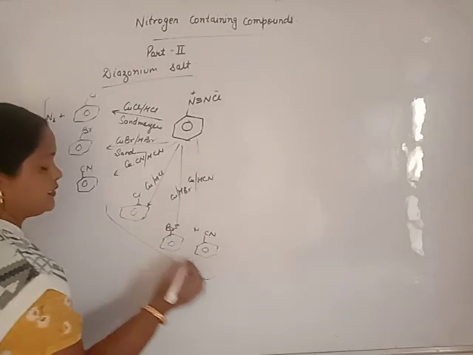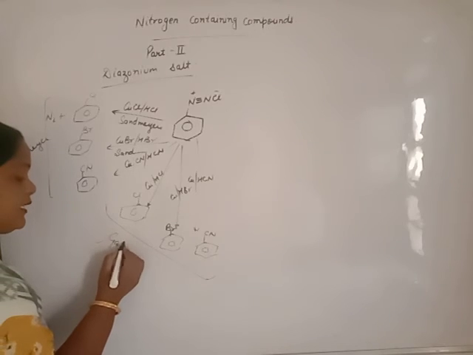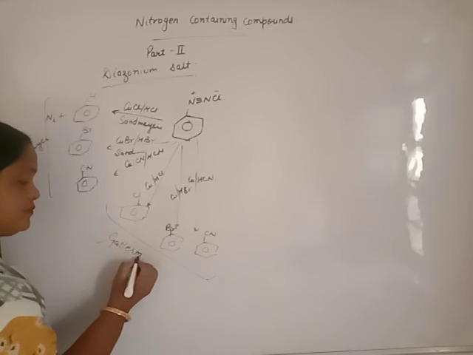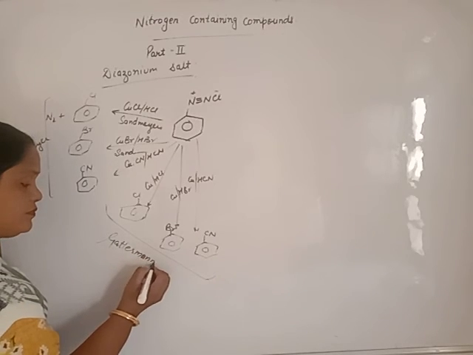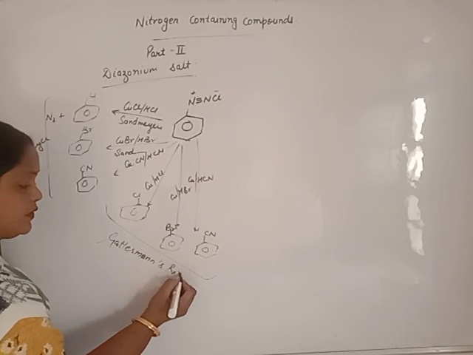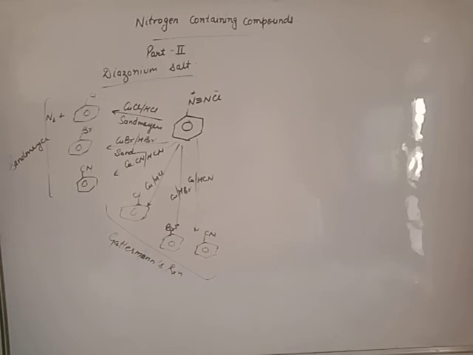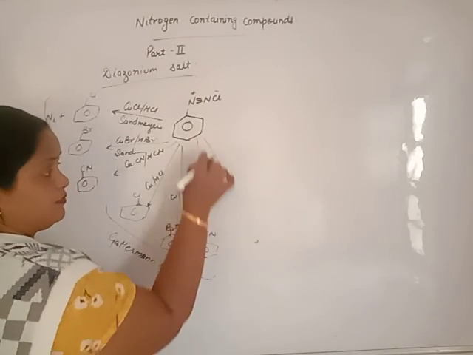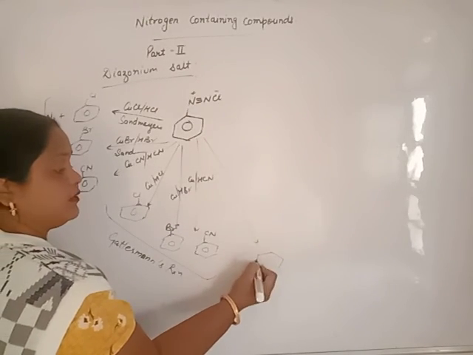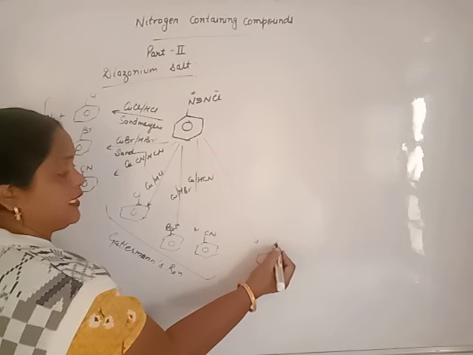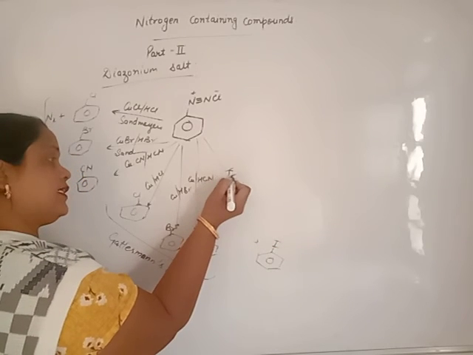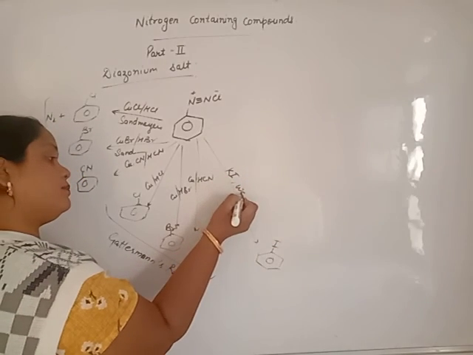All three reactions are under the heading of Gattermann reaction. You will study this in haloalkane, haloarene. Beta, from this one we will prepare iodobenzene only by treating it with KI.